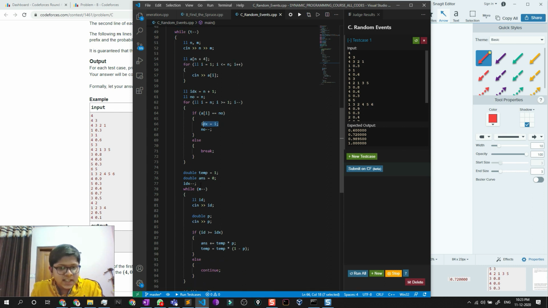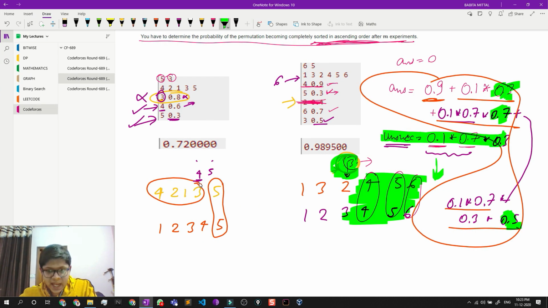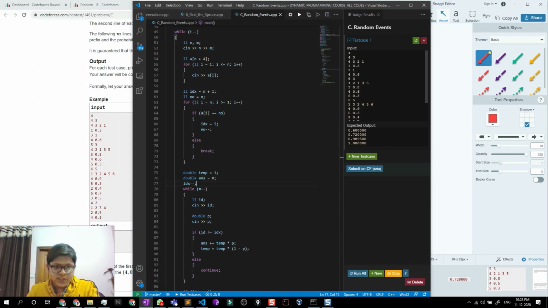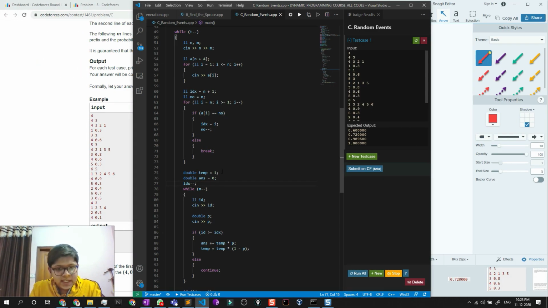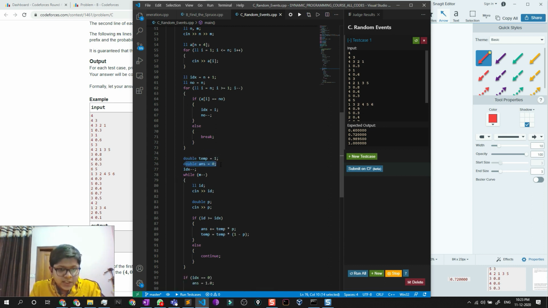Then I just set my index to index minus 1, because basically if I end here, which means that I can simply start from 3 or more than 3. So basically I will end here, but I can simply start from 3 or more than 3. So I decrease my index here. Then what I said as unsuccessful represents this, and answer is my answer. So basically it represents my unsuccessful.